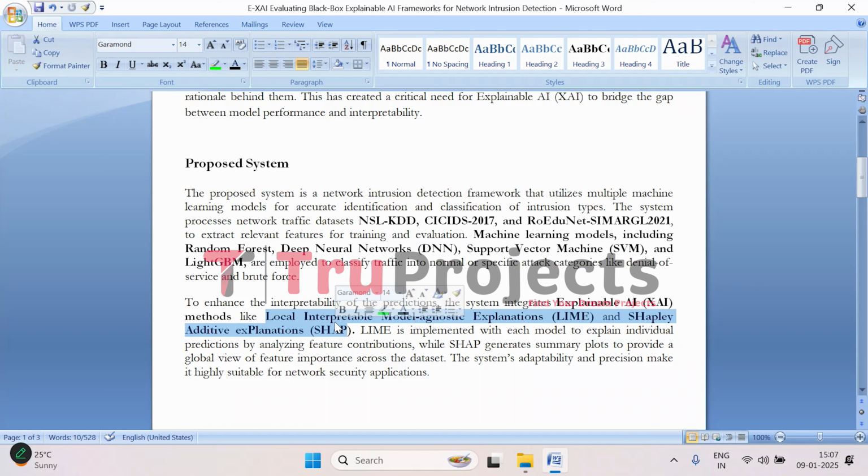So, by using LIME and SHAP, the system not only makes the predictions but also gives you a clear explanation of why those predictions were made. This makes the system more trustworthy and interpretable, which is crucial when it comes to network security. After all, if a security analyst can understand the reasoning behind the system's decisions, they can act on them with more confidence. So, this is about the proposed system.